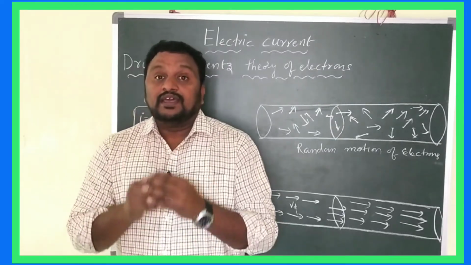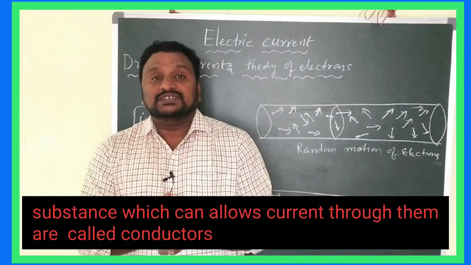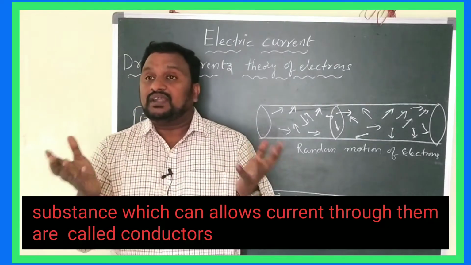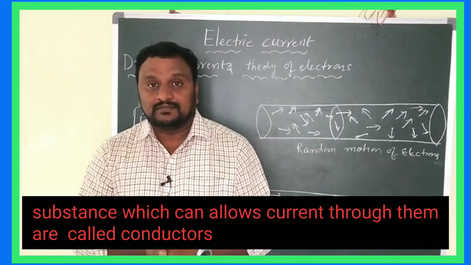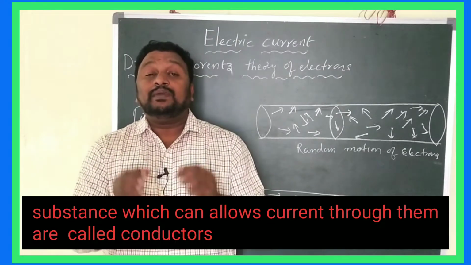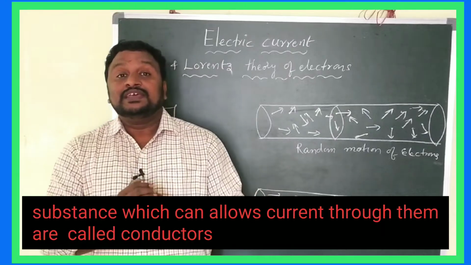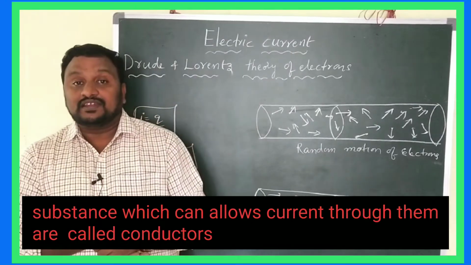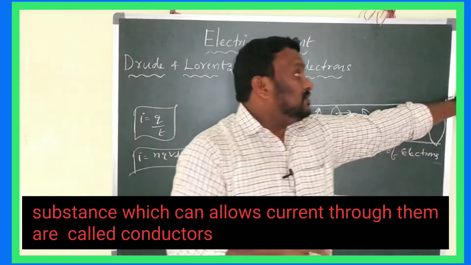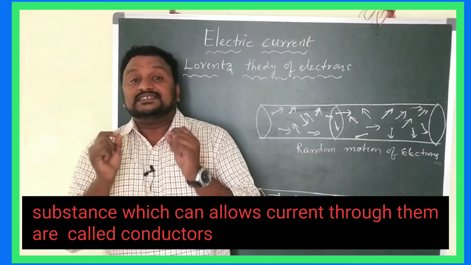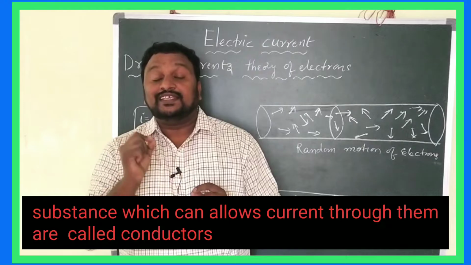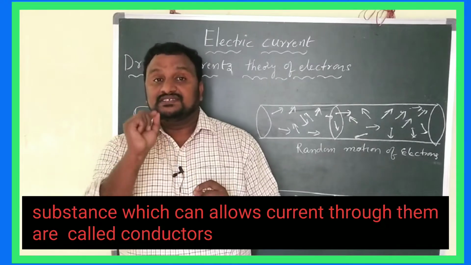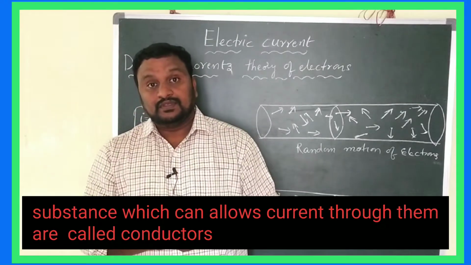Okay children, already we know what a conductor is and what a non-conductor is. I hope that you have a basic idea about the conductor and non-conductor. In general, the substance which can allow the current is called a conductor.